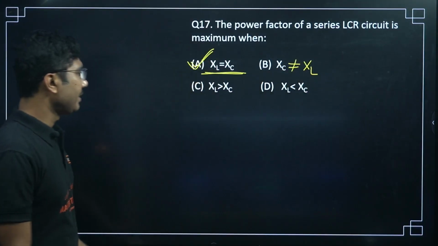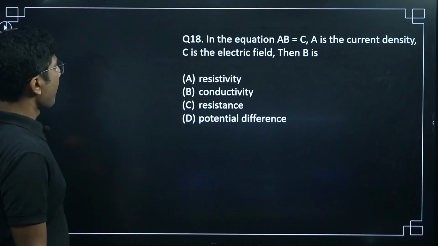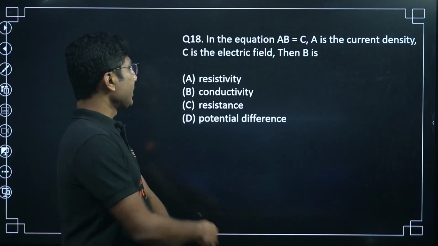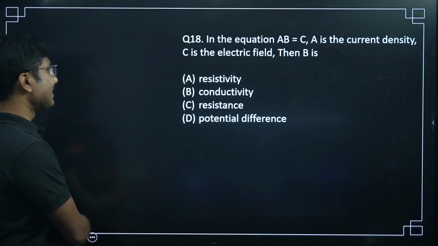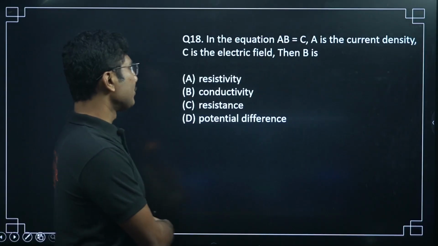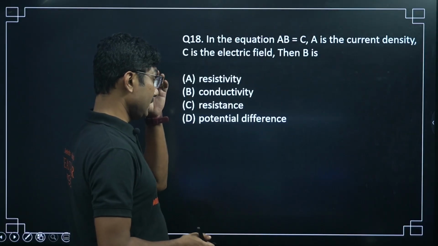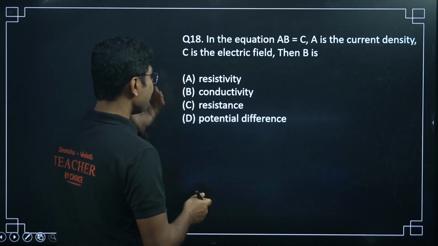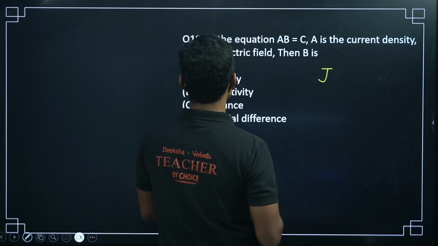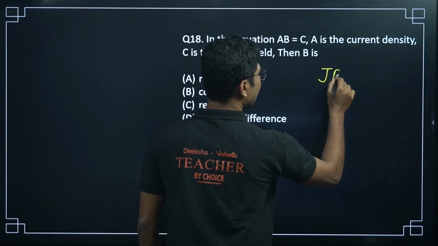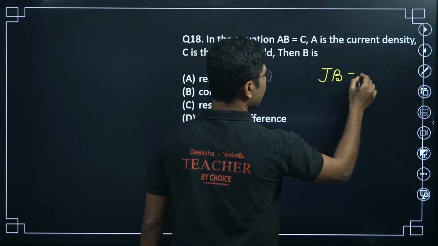Let me write it like this. In the equation AB equals C, A is the current density, C is the electric field, then B is. So current density means J, and C is the electric field. So J into B equals electric field.